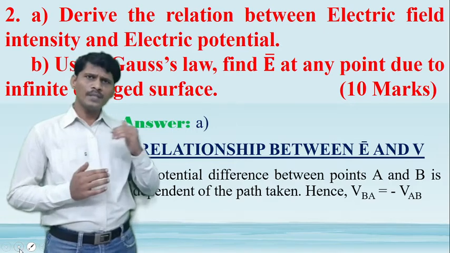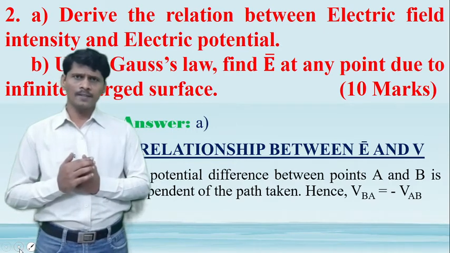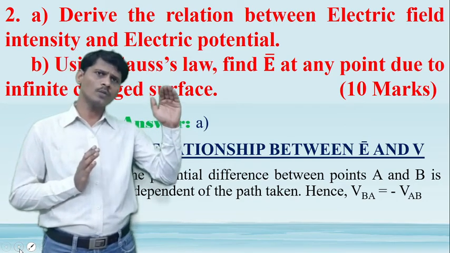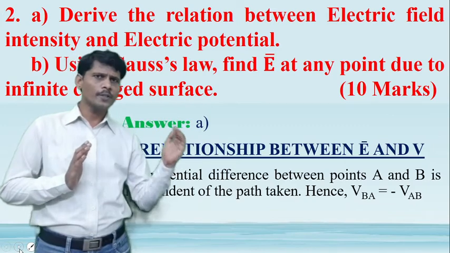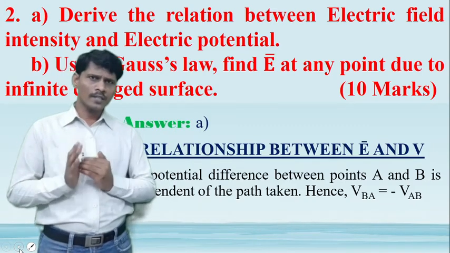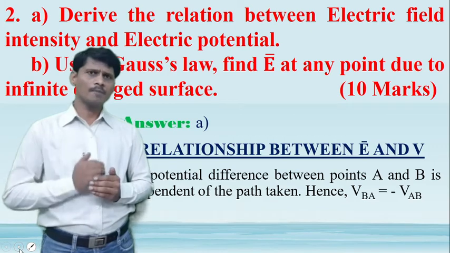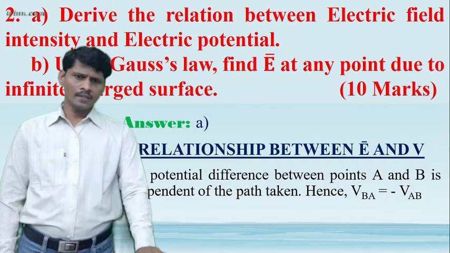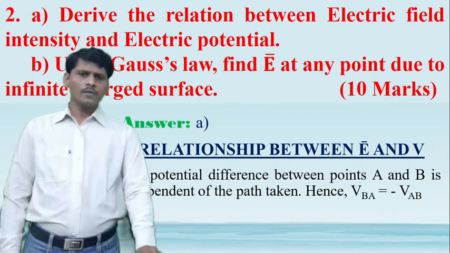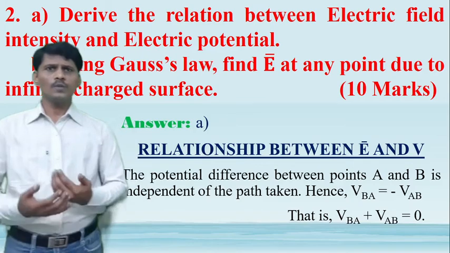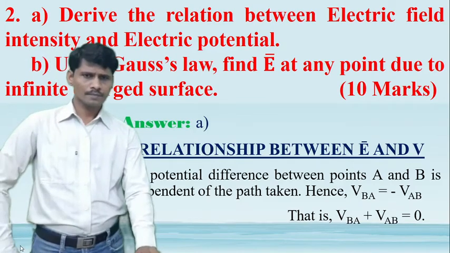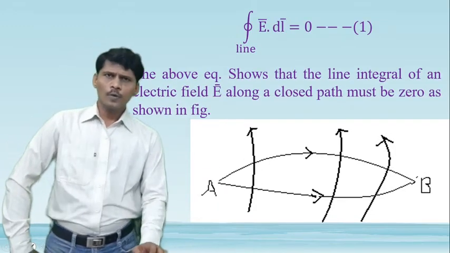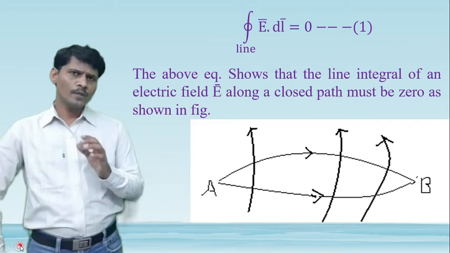So therefore, the potential difference between points A and B is independent of the path taken. That is, VBA is equal to minus VAB. So from point A to point B, the potential increases, which is equal to the potential drop from point B to point A. That can be represented mathematically as VBA is equal to minus VAB. So that is VAB plus VBA is equal to 0.